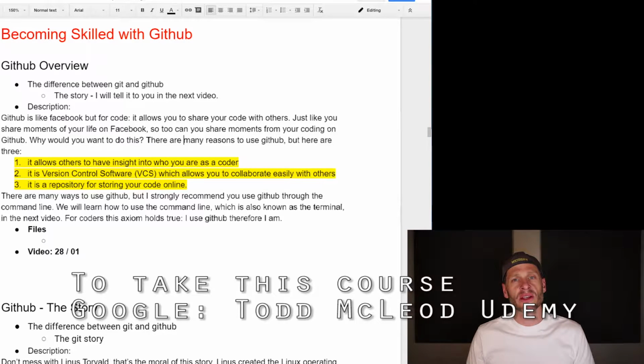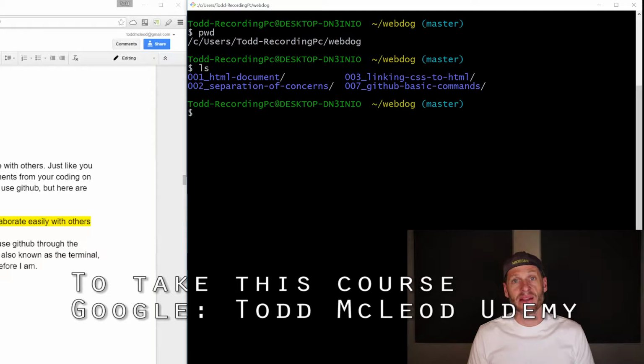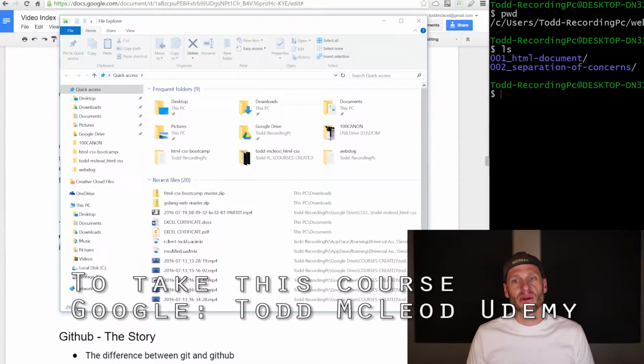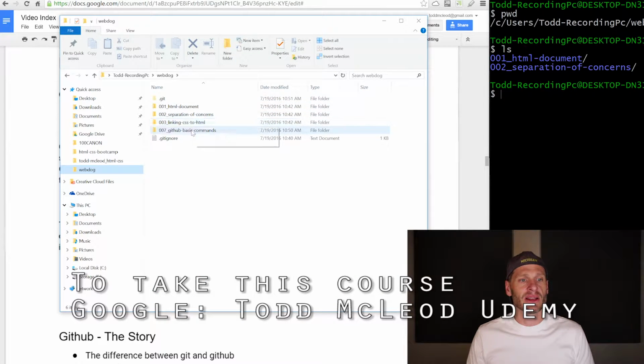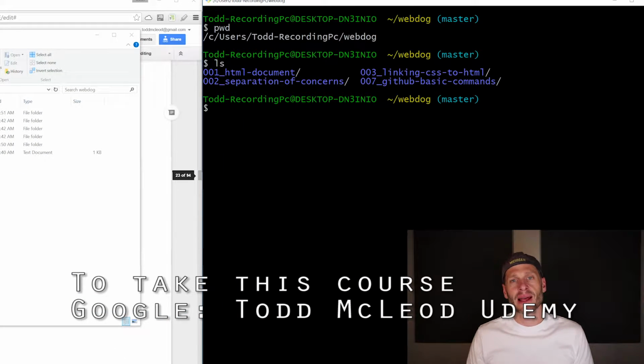And I also want you to know how to use it from the command line interface. The command line interface is this right here, where you enter commands, and that's how you interface with the computer, right? Like I'm entering commands and I'm interfacing with the computer that way. That's how we used to interface with computers back when I was a kid. But now we have the graphical user interface, the GUI. So I'm looking at a folder right here, users, Todd Recording PC, WebDog. There's that folder. Here's looking at it with a graphical user interface. Here's looking at it with a command line interface.